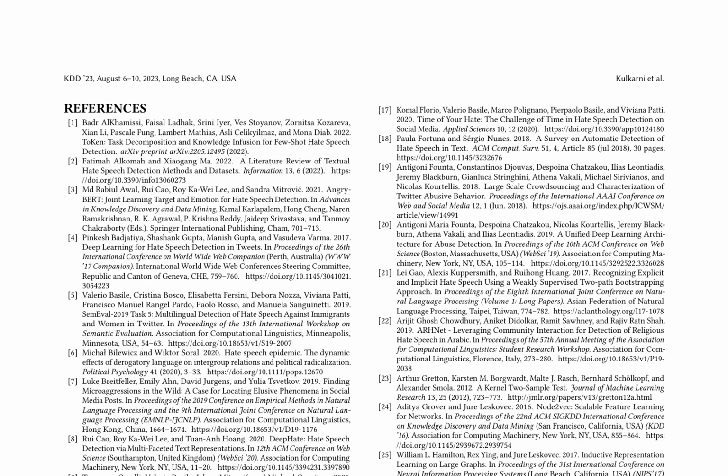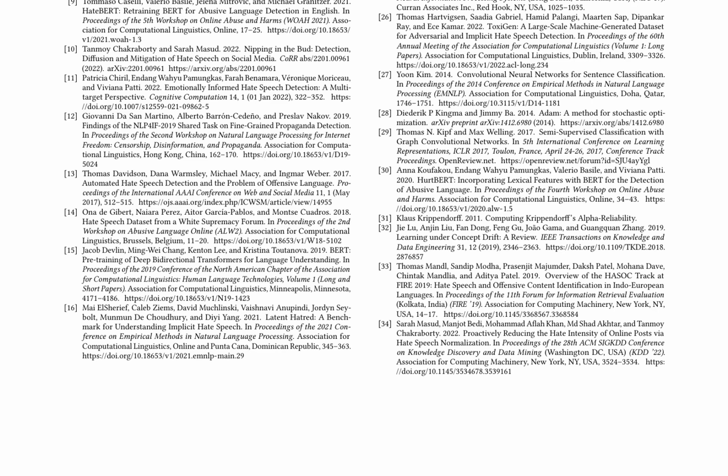To address these challenges, a proactive approach is proposed, involving the normalization of hateful content to reduce its intensity before it spreads online. The reliability of hate speech detection models is crucial, and metrics like Krippendorff's alpha, which measures interannotator agreement, are essential for evaluating model accuracy. Furthermore, ethical considerations, such as the risk of amplifying hateful content during data collection, must be addressed.